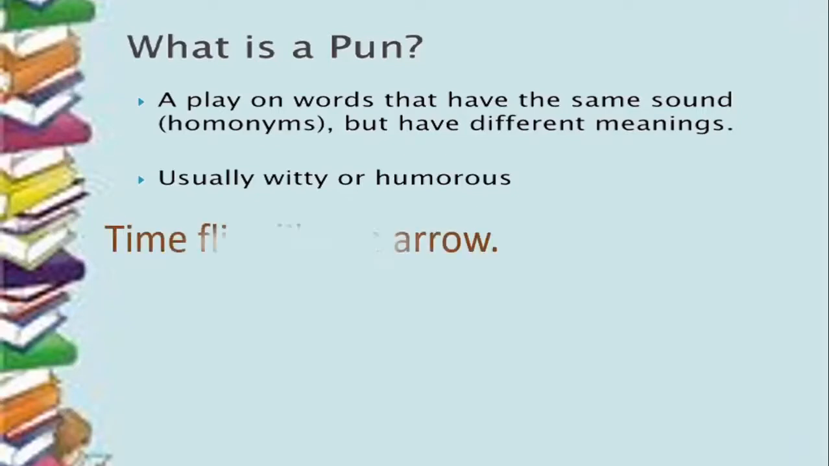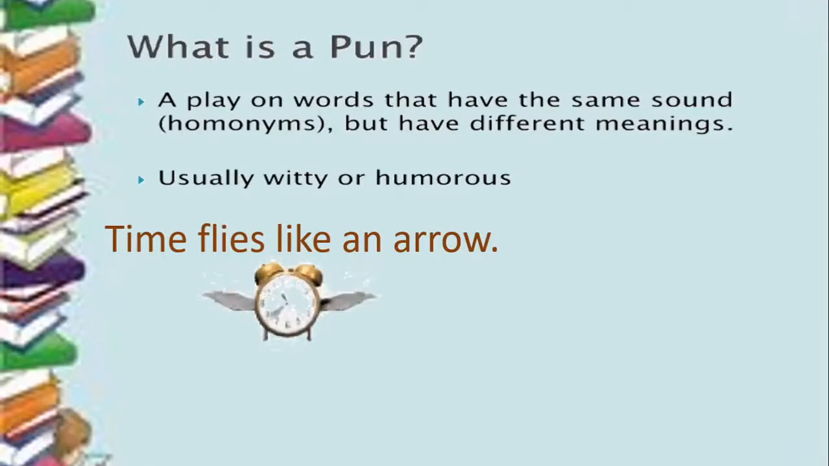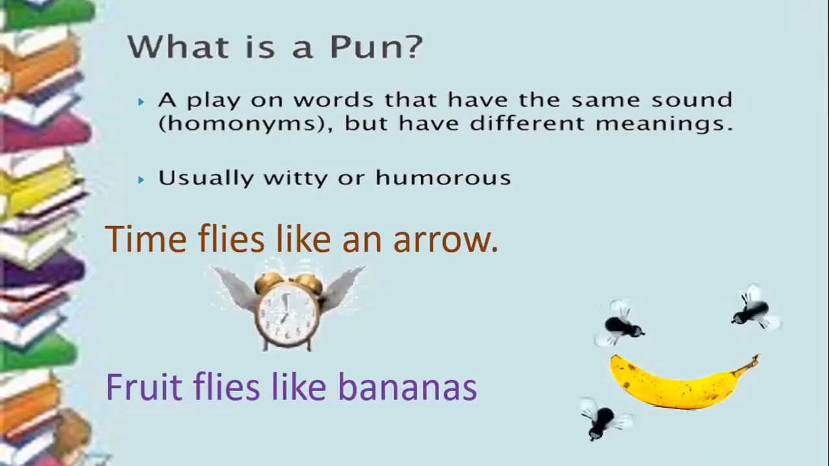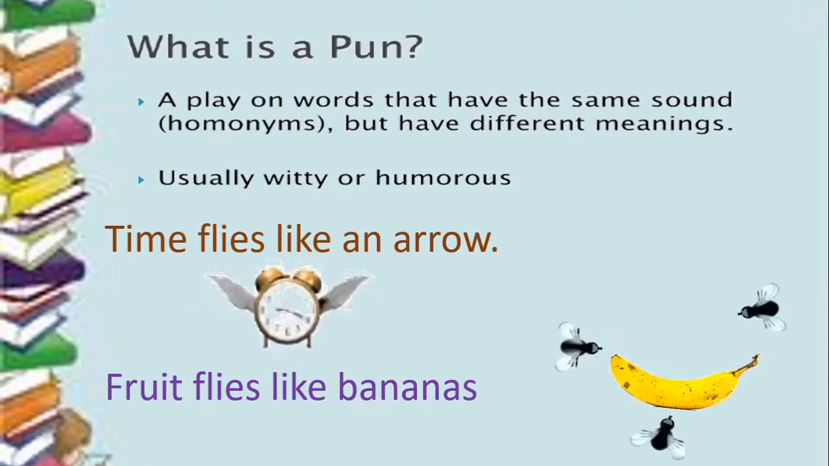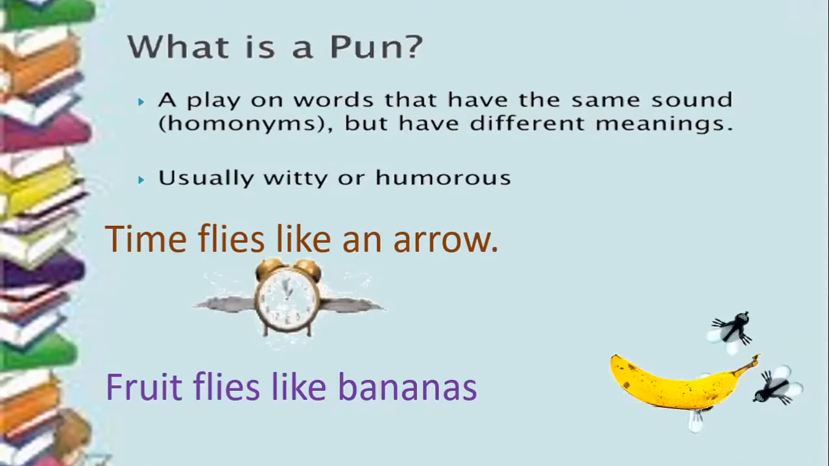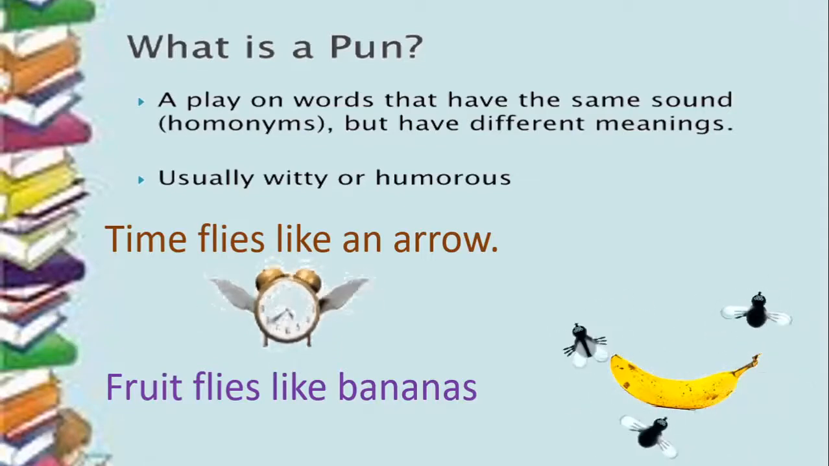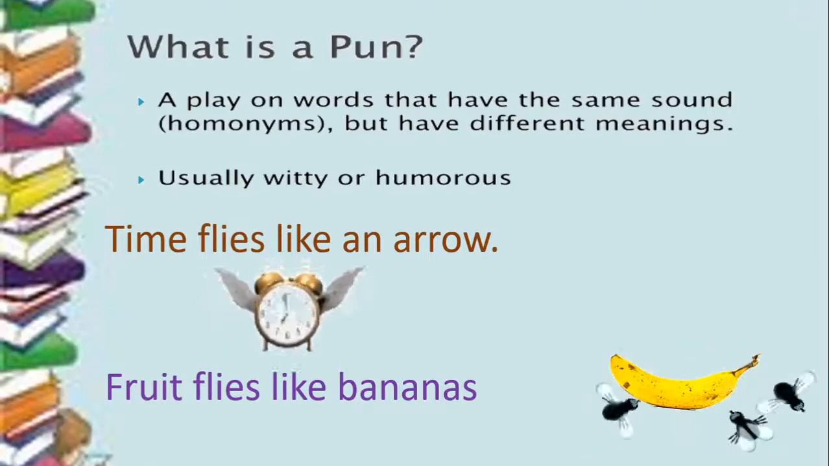For example, time flies like an arrow. Now, flies here means the action of flying. So, time flies. Can time literally fly? No, but time passes soon. And look at the other meaning of flies here. Fruit flies, they like bananas. So fruit flies eat fruit and they like bananas. So here there are two phrases used. The first one is time flies and the other one is fruit flies. In one, flies is the action, and in the other, flies means the insect.